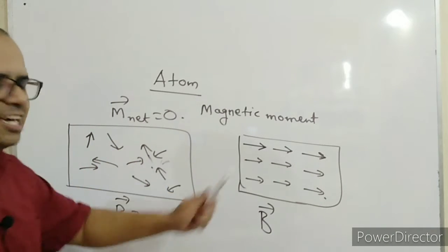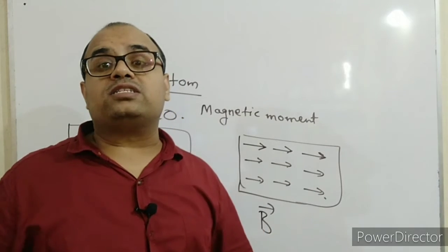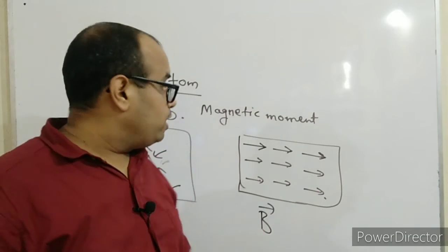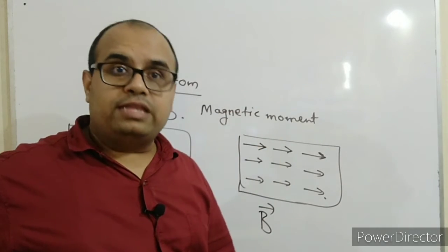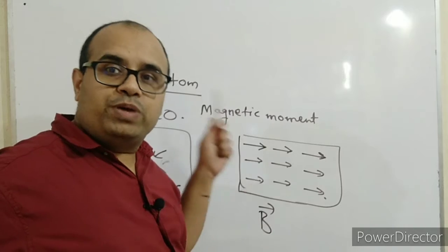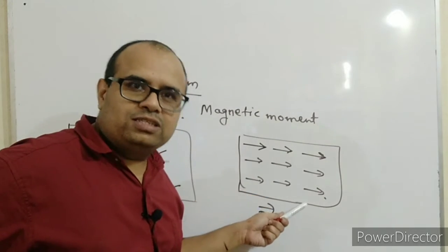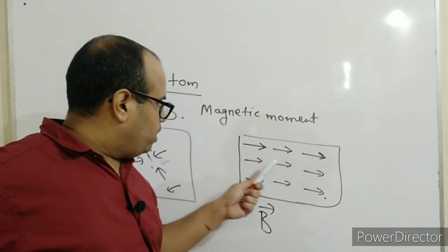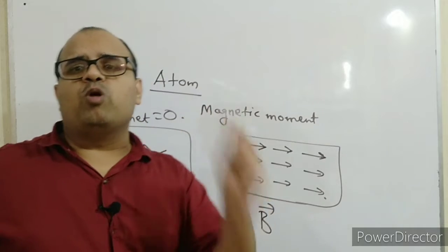But in this case, now they are aligned in a certain direction, and if they are aligned in a certain direction, what will happen? Because of that, the material gets a net magnetic moment.